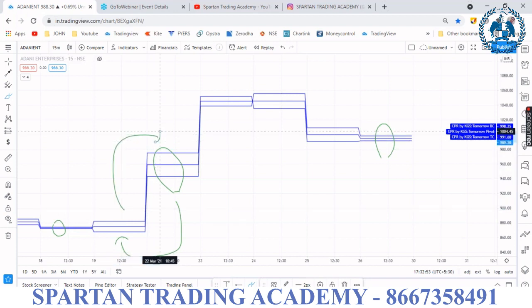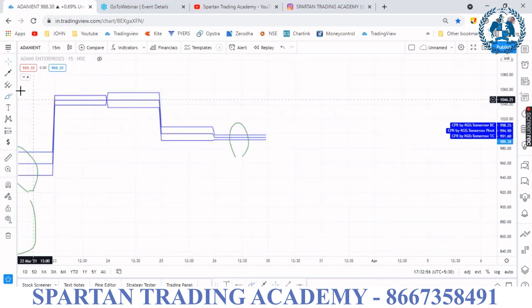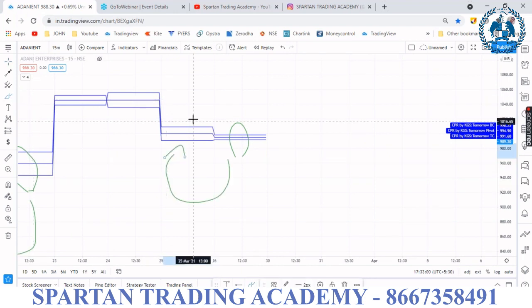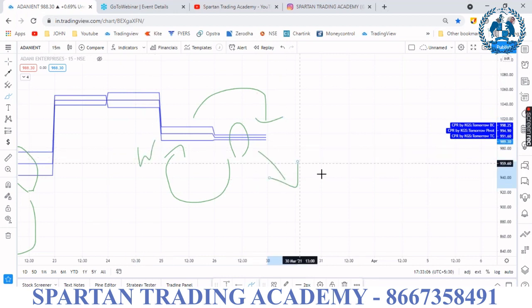What is meant by wide CPR? The market is sideways. Just compare the previous day and this day. The previous day is wide and the current day is narrow. Whenever the gap between the three lines is very, very minimal, it is called narrow. Then the market will turn into a breakdown or breakout.